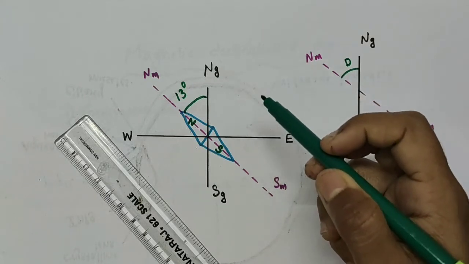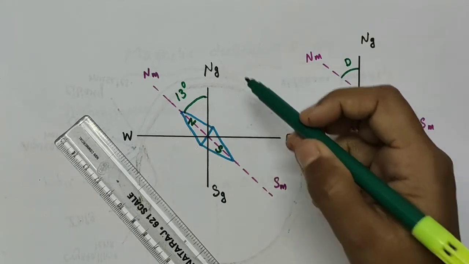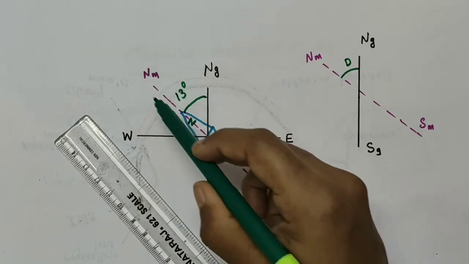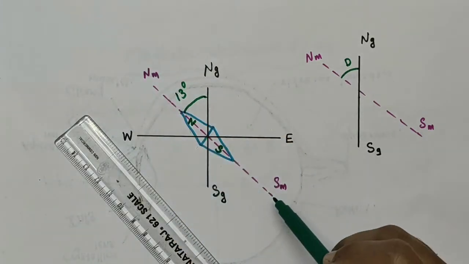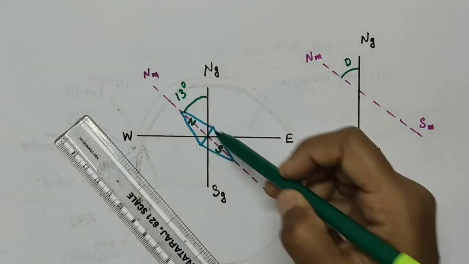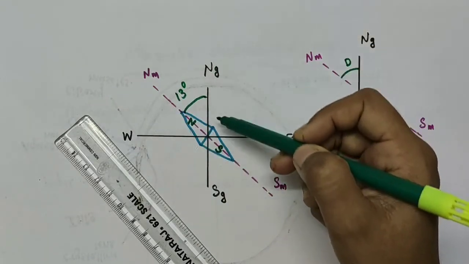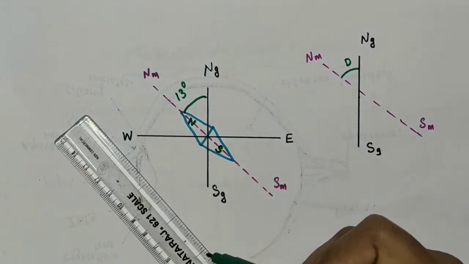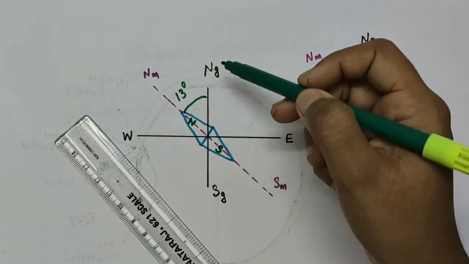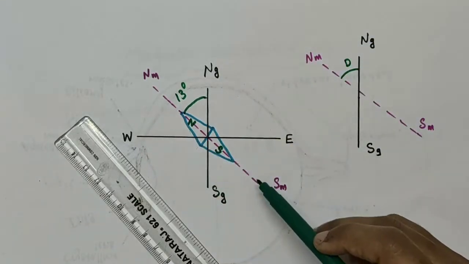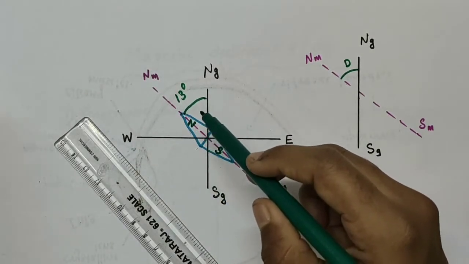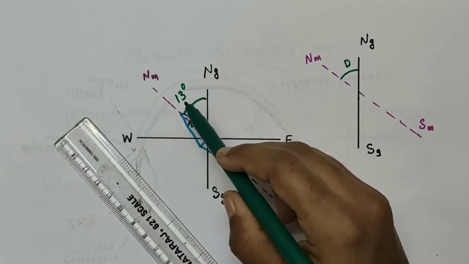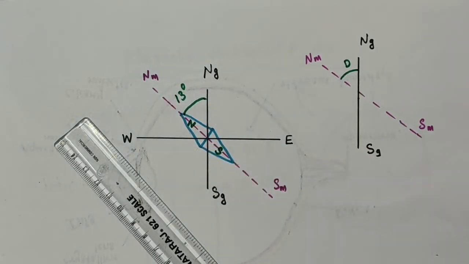So what should we do to know the true north direction? The magnetic needle points along this direction, that is, along the magnetic north and south directions, not along the geographic north and south direction. We want to go towards the geographic north, but the magnetic needle is pointing along this direction by making a 13 degree angle here. That is, this angle is 13 degree west of north.